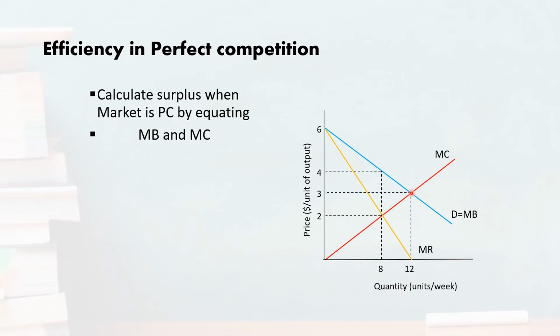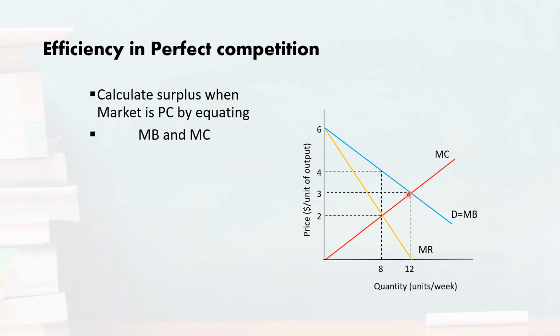Both marginal cost and marginal benefits, or demand and supply, are equal at this point of intersection, which determines the social optimum output level for a society, which equals, in this case, 12.